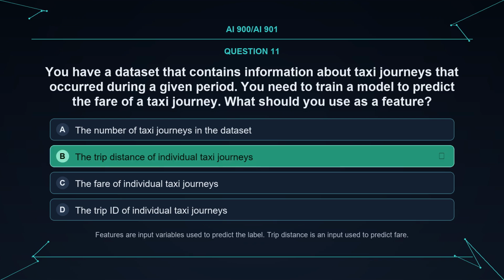The correct answer is B. The trip distance of individual taxi journeys. Explanation. Features are input variables used to predict the label. Trip distance is an input used to predict fare.